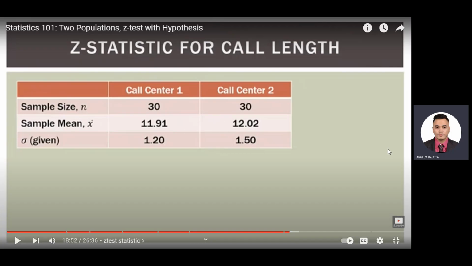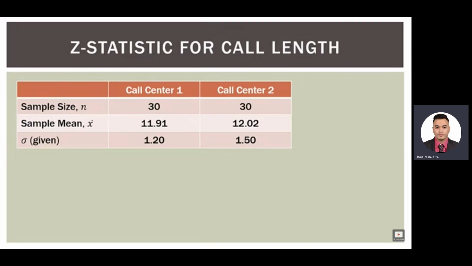The sample mean for call center 2 was 12.02 minutes. And then the population standard deviation, or the sigma, for call center 1 is 1.2 minutes. And then for call center 2, it's 1.5 minutes.